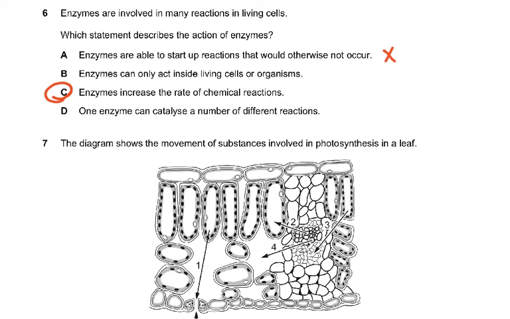Now why is B wrong? Enzymes can only act inside living cells or organisms. No, we do enzyme experiments in the lab. They still work because enzymes can work on the substrate available, like we take the enzyme amylase and do an experiment in the lab with amylase and starch. Then, one enzyme can catalyse a number of reactions. No, it can't. Why? Because every enzyme has an active site and that active site is specific to the substrate, so only a certain shape of substrate will fit into it. So it can't catalyse a number of different reactions. That is why this is wrong. And so, of course, C is correct: enzymes increase the rate of chemical reactions.